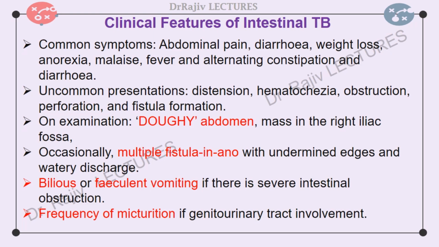On examination, the abdomen feels doughy. A mass may be felt in the right iliac fossa in the hyperplastic type. Occasionally, some patients may present with multiple fistula in ano with undermined edges and watery discharge. Abdominal pain and distension plus absolute constipation with bilious and feculent vomiting are typically present in extreme cases of intestinal obstruction. The patient may complain of frequency of micturition if there is genitourinary tract involvement.